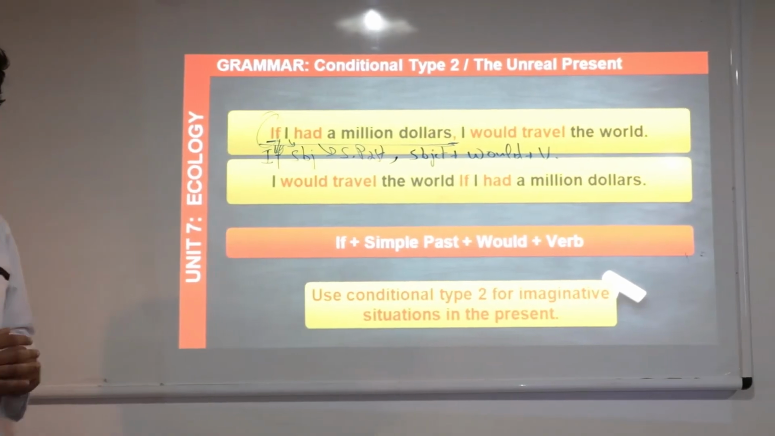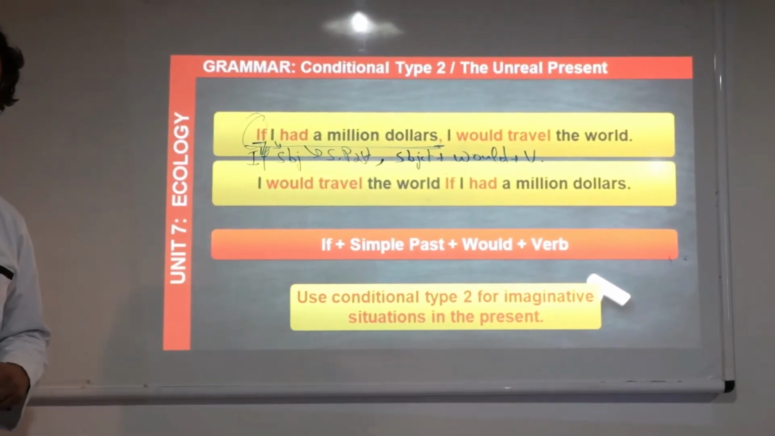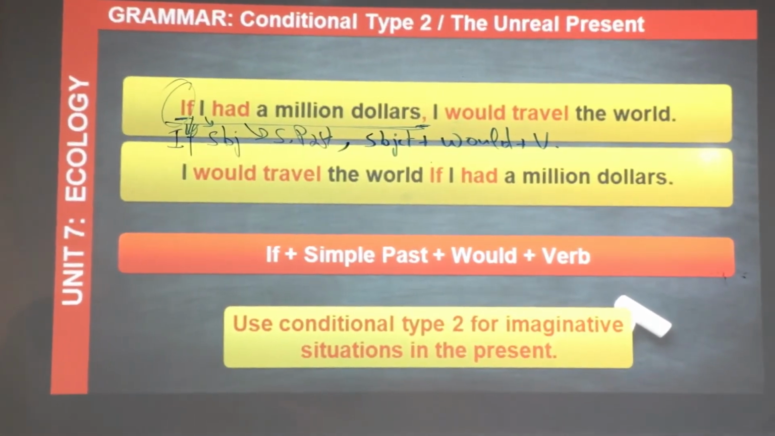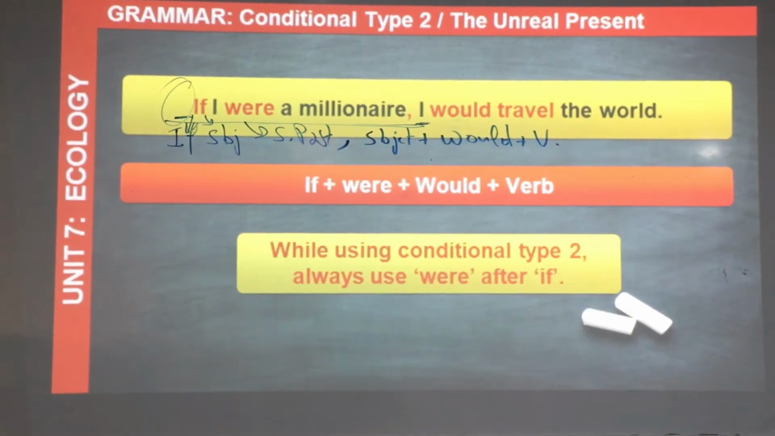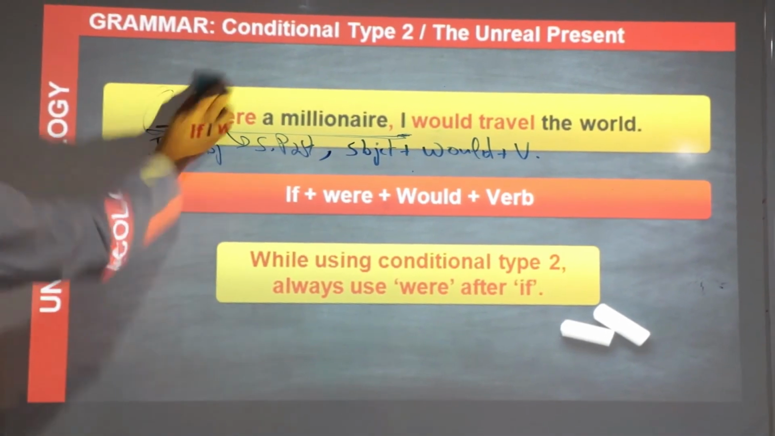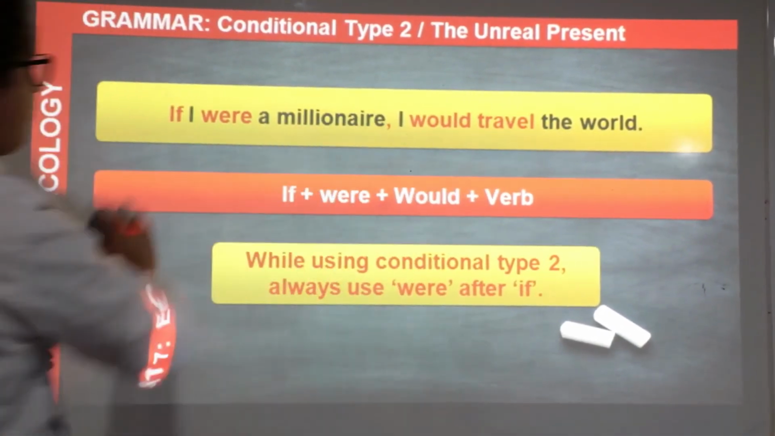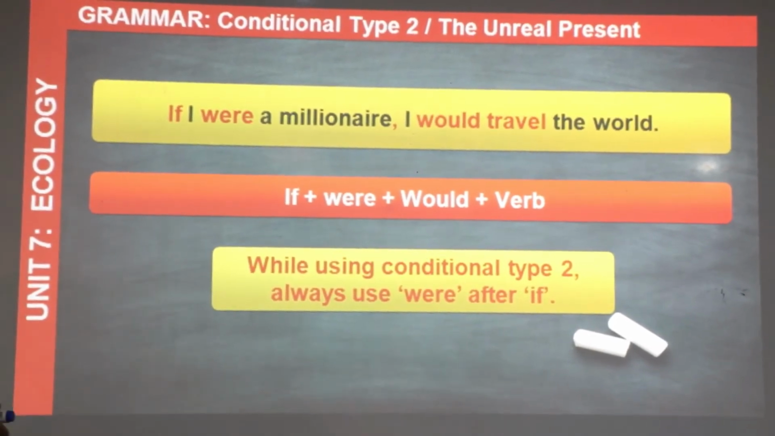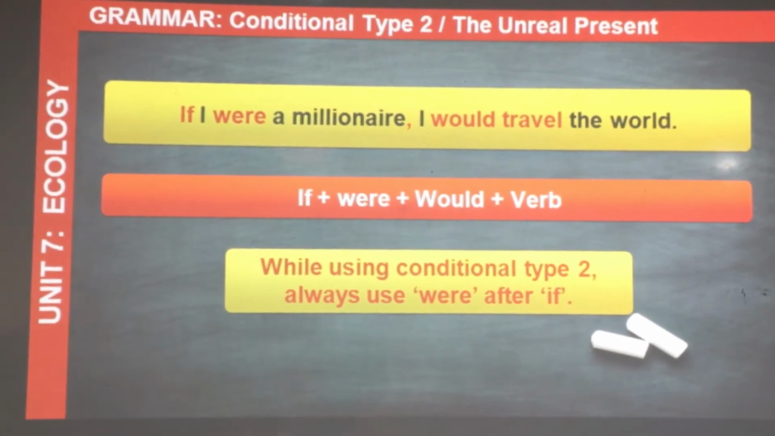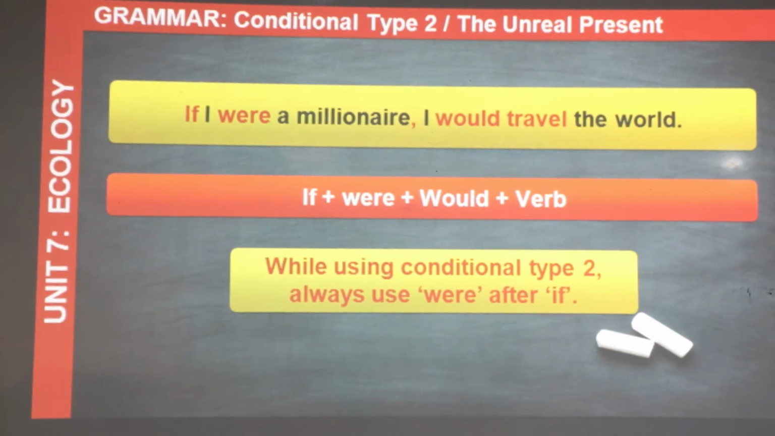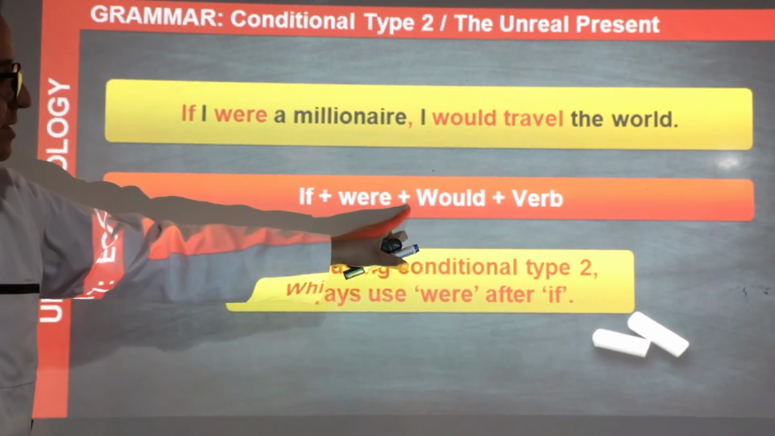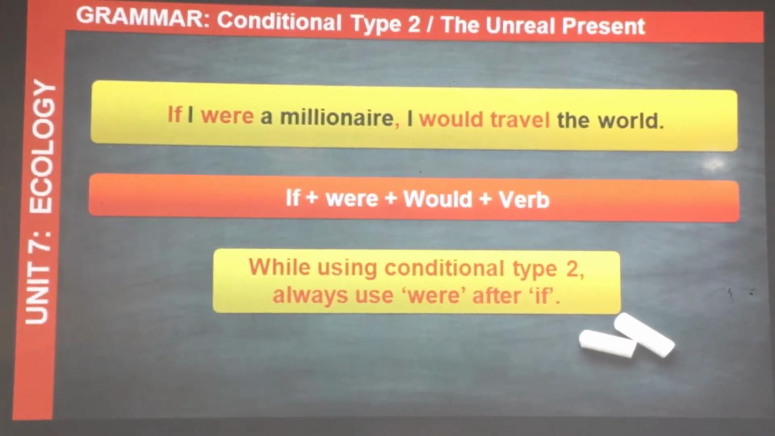If I had $1 billion, I would build a lot of schools in Morocco. This is just an imaginary situation. Another example: if I were a millionaire, comma, I would travel the world. But thank God, I'm not a millionaire. I would just stay home. So if plus simple past of the given verb, plus subject plus would plus verb.